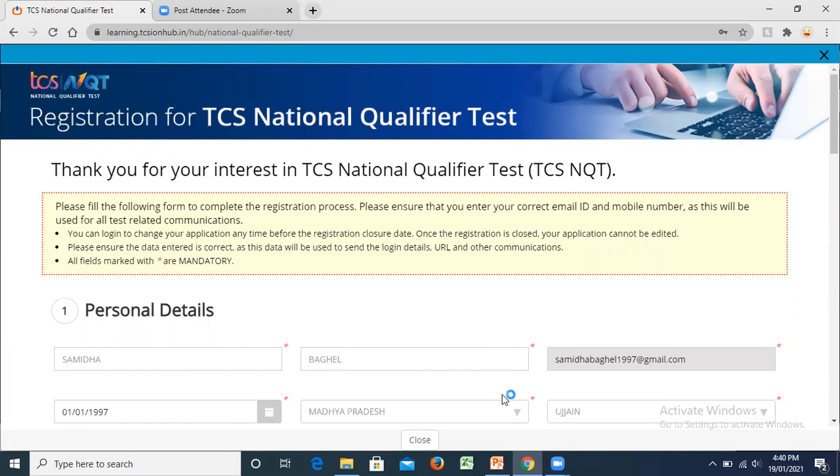The best part about this exam is everyone is eligible from all the branches, from all the backgrounds. Even if you're from mechanical, computer, even if you're not from engineering, you're from BA, BCom, BCS, BSc, or BCA, anything of that sort, you're going to be eligible for this particular exam.